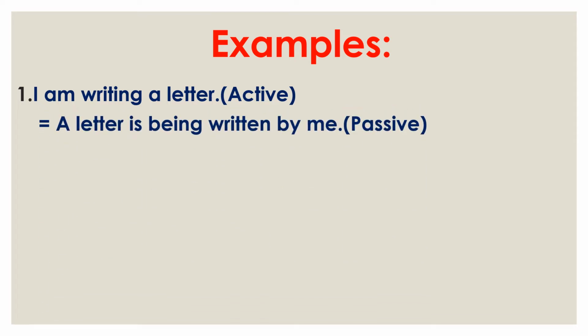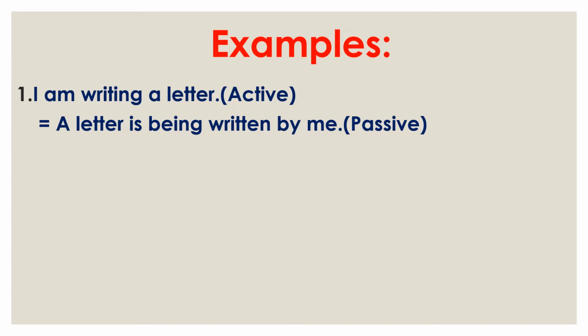Now see some examples. The first example is: I am writing a letter. Here I is the subject, am is the helping verb, writing is write plus ing, and a letter is the object. It is in active voice. Now the passive form. We know at first we need to use the object, that is a letter.